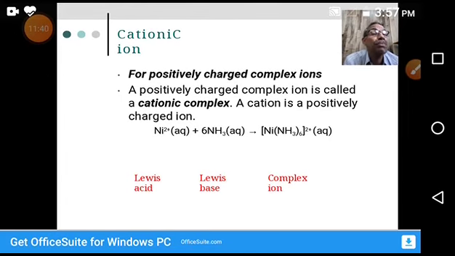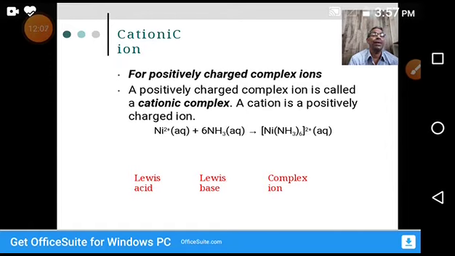If it has a positive charge, what do we call it? A positively charged complex ion is called a cationic complex. A cationic complex is a cation. You know what a cation is? A cation is an ion which has a positive charge.